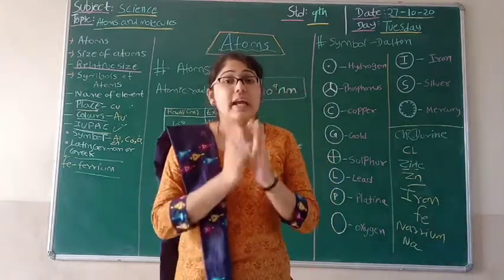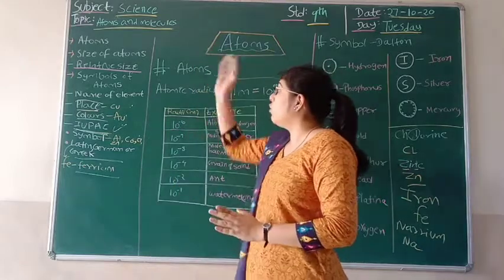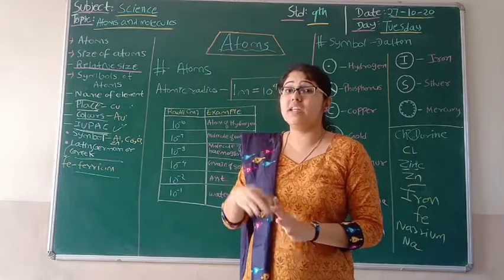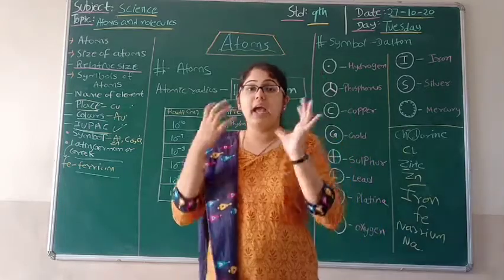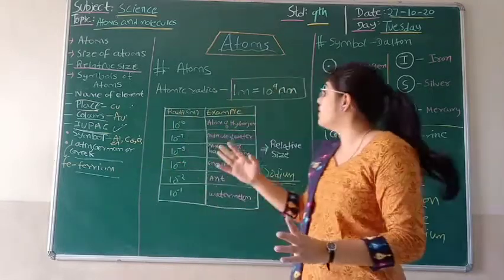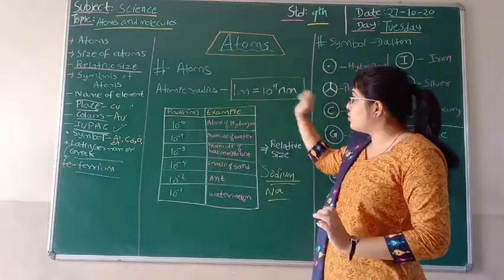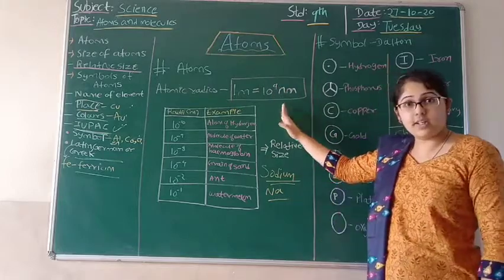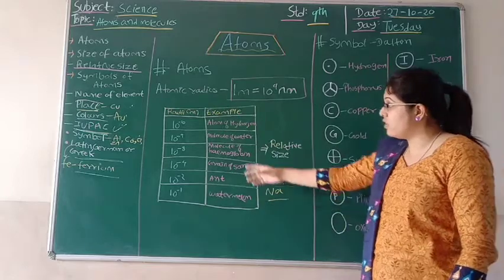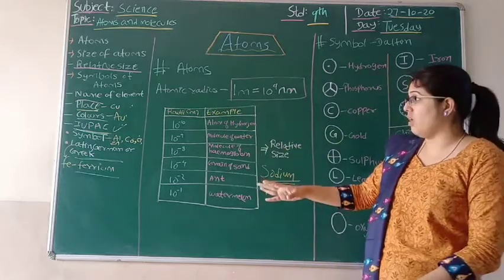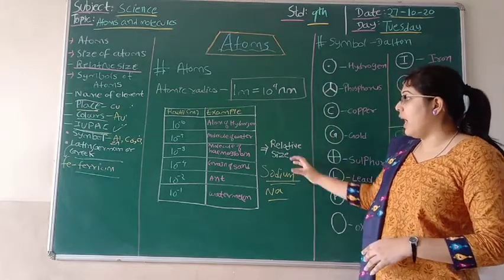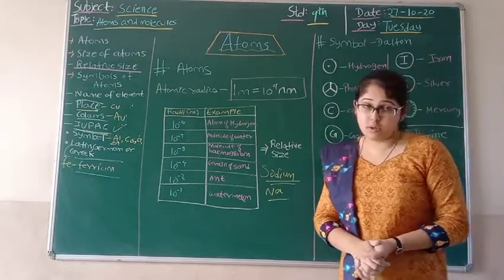So students, in this video we have seen what atoms are. We have seen atoms are the building blocks of matter. Then we have seen atoms have a significant size, and they are so small that we cannot see them, but this is imaginable. Then we have seen the atomic radius, that is 1 meter equals 10^9 nanometers. Then we have seen the radii, and some examples of these radii. As per the examples, specifically we have seen hydrogen, a molecule of water, and the molecule of hemoglobin.